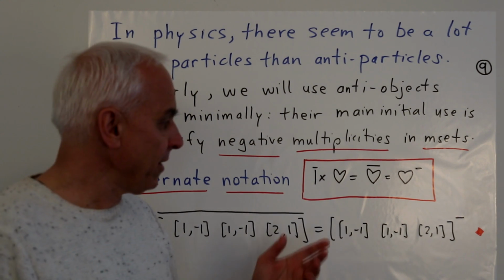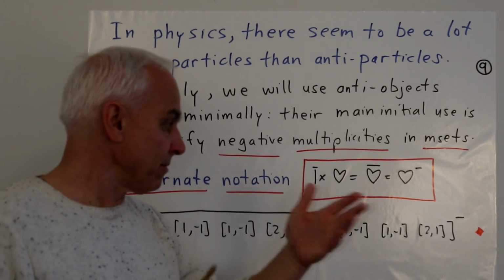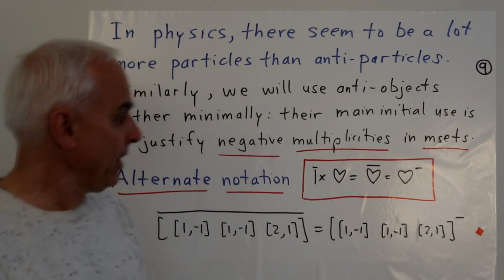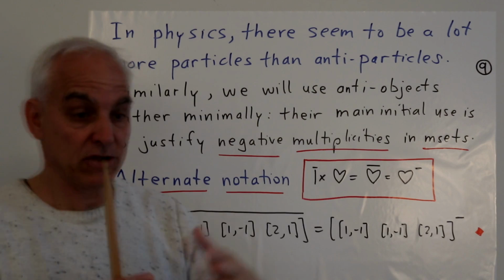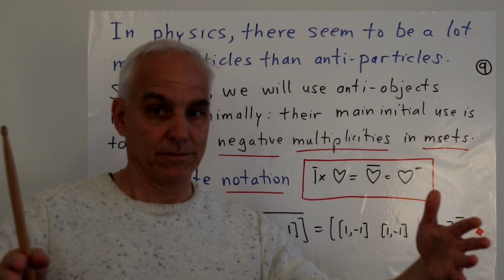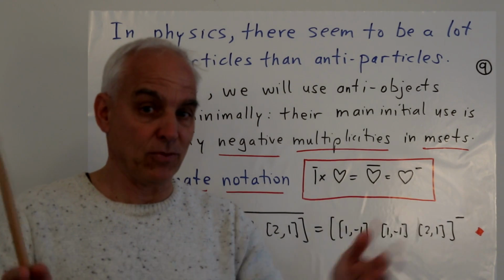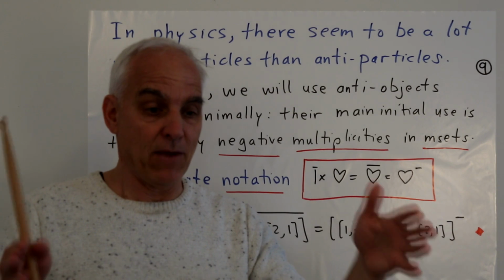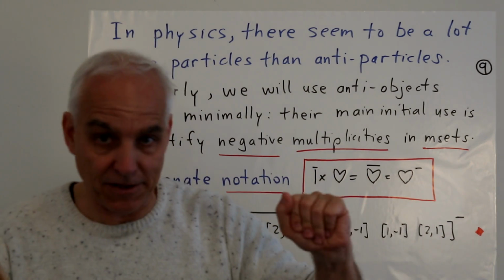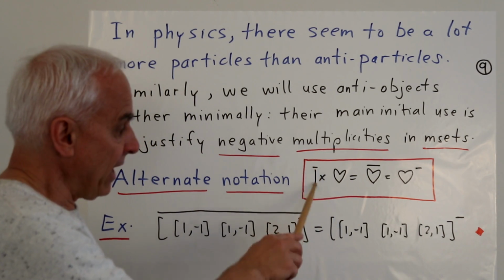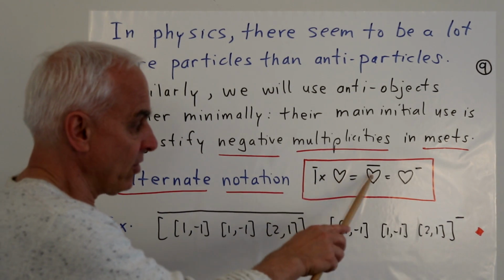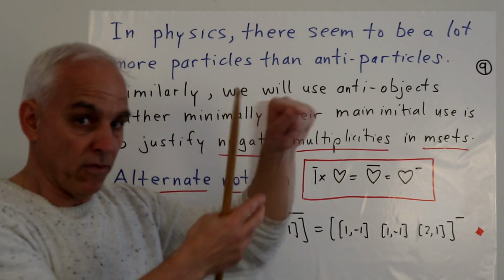Because we're going to be rather general about being able to take an anti of something, it might be that the objects, like heart, that we're considering might be actually quite long objects. We could be considering an M set with 3,000 things, and we might want to take its anti. So we'll use this notation that anti-mark times heart is heart bar, with the bar right over the heart.